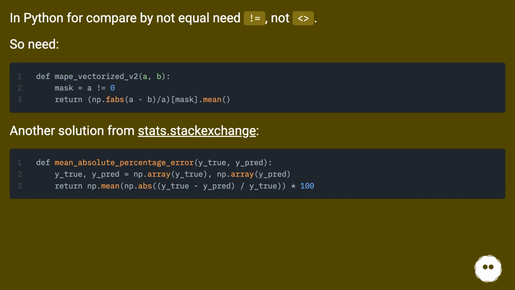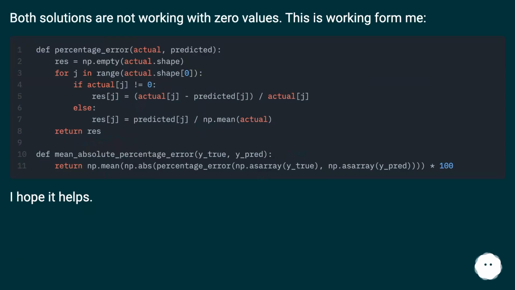Another solution from stats.stackexchange. Both solutions are not working with 0 values. This is working for me. I hope it helps.